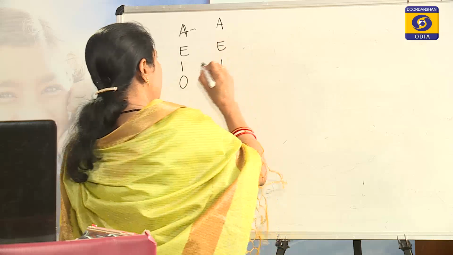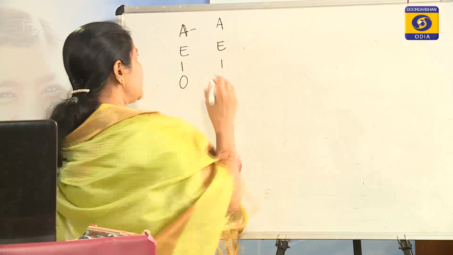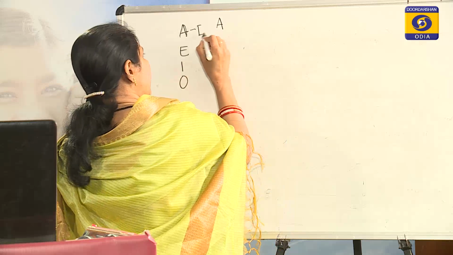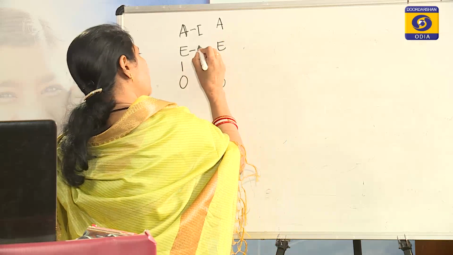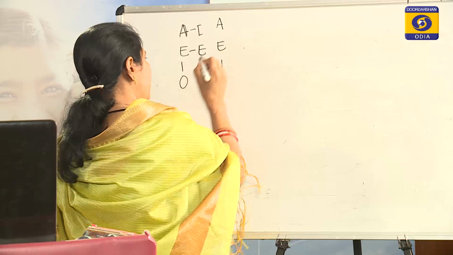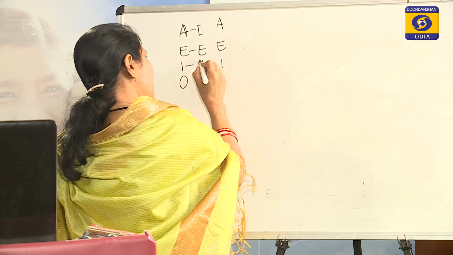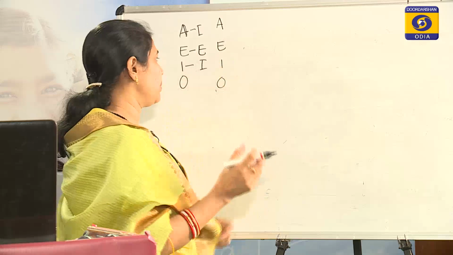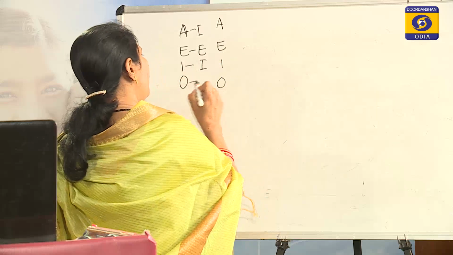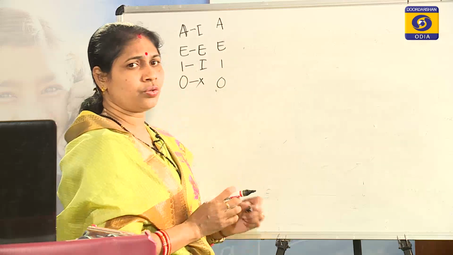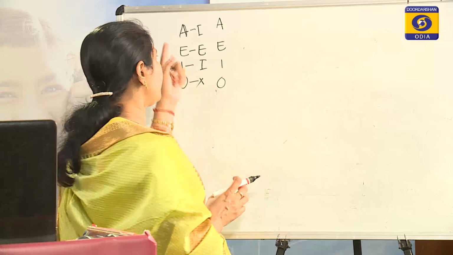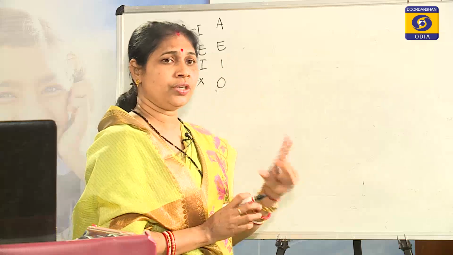In conversion we get partial conversion, that is, A gives I; E proposition gives E, simple conversion; I proposition gives I proposition in simple conversion; and O proposition cannot be converted. So you must remember which proposition is converted to which proposition.